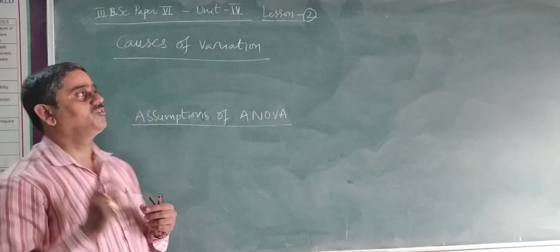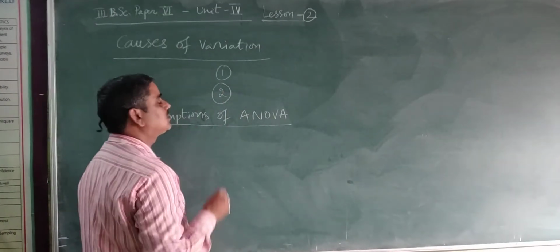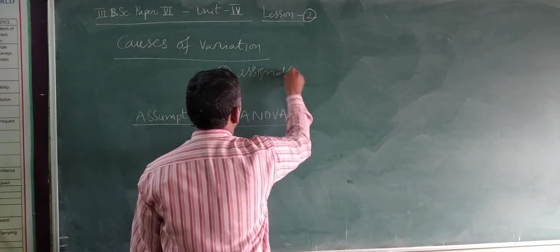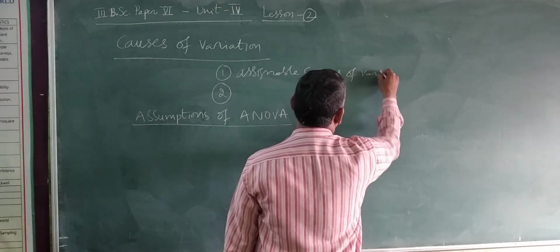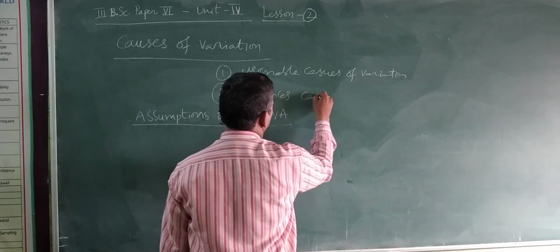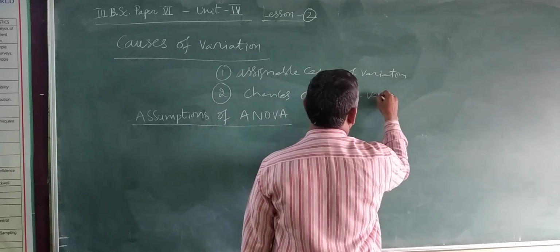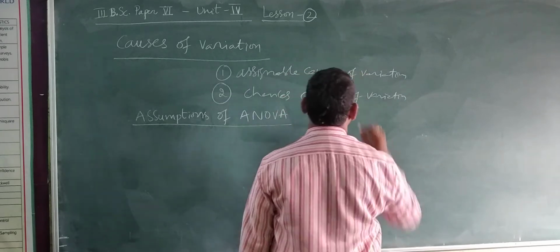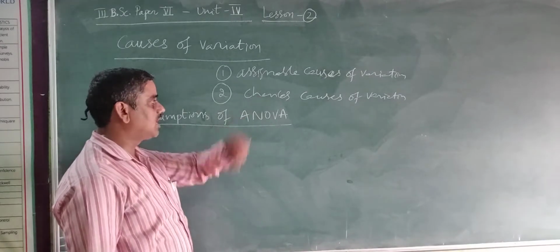That is the first cause of variation, and the second is chance causes of variation. So the first one is assignable causes of variation, and the second one is chance causes of variation. Just now we have discussed assignable causes of variation.